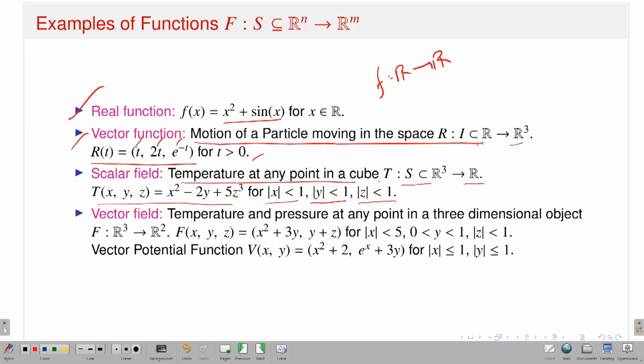And finally we have the vector field. That means I have a function from n-dimensional Euclidean space to m-dimensional Euclidean space. For example, the temperature and pressure at any point in a 3-dimensional object is an example of this kind of function.